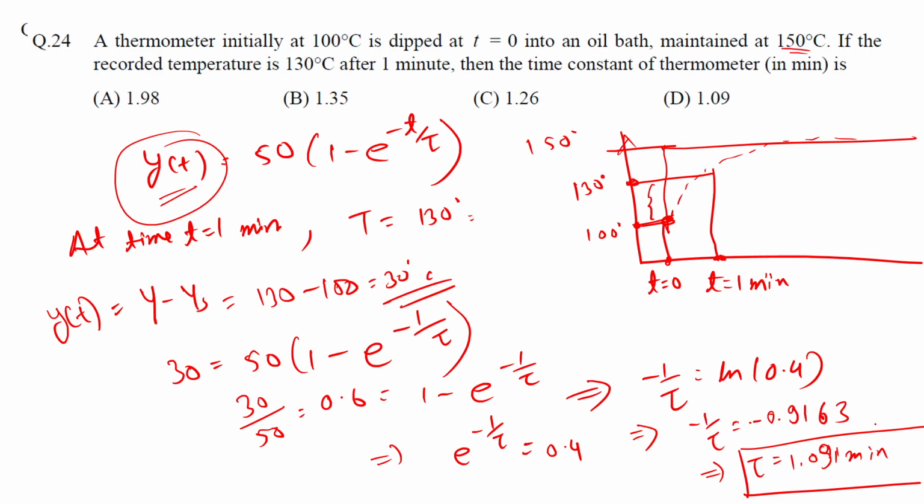So let's revise. We found this equation: y(t) is equal to Kp times 1 minus e raised to minus t upon tau. In the given question, at time t equal to 0 the temperature was 100 degrees Celsius.